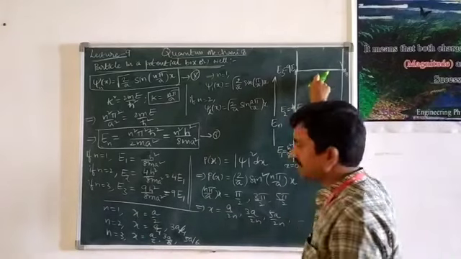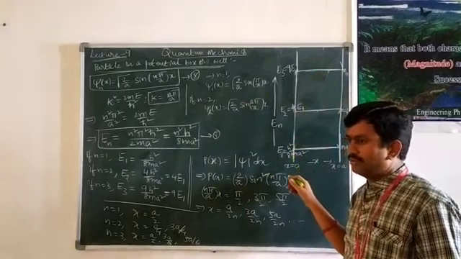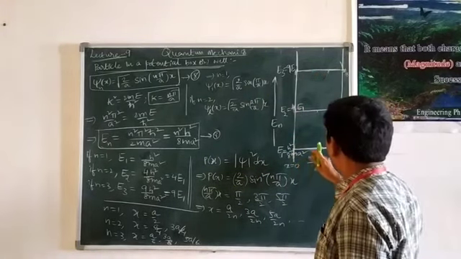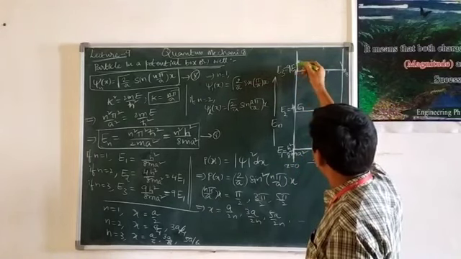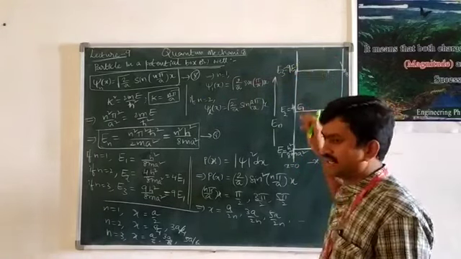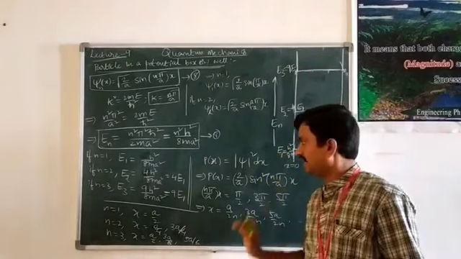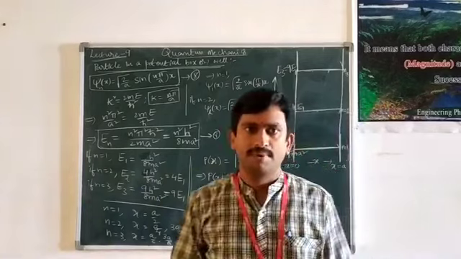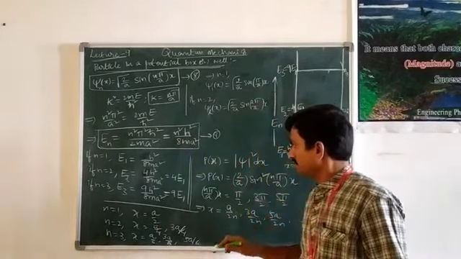Similarly, the energy of the particle in the third level is 9 times greater than that of the energy of the particle in the first energy state. This is regarding the energy of the particle associated with the potential box.